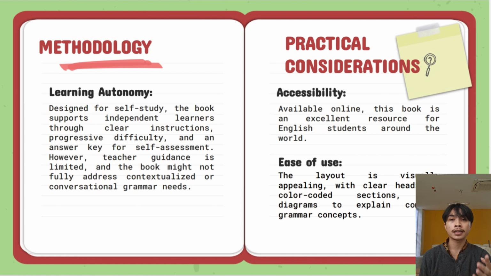The book layout is highly intuitive and visually engaging. The grammar features in the book come with clear headings, categorized grammar topics, and color-coded sections that help learners easily locate information. And then visual aids such as pictures, diagrams, and charts simplify complex grammar concepts like tenses, active and passive voice, and sentence structure. For example, the use of color-coded timelines in the tenses section visually represents the difference between past simple and present simple for better comprehension.